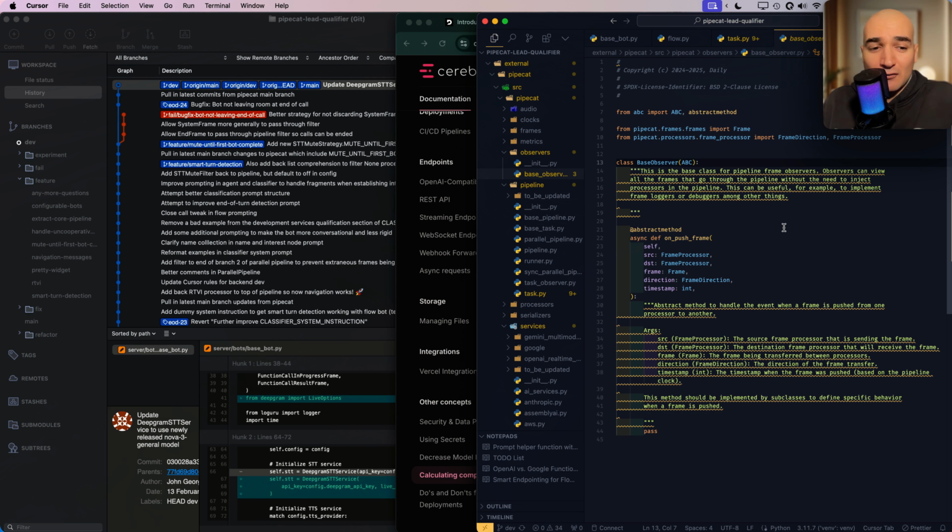Now, I did think that I was going to have to add my own processor here, which would capture frames and log them all as you go through the different nodes. This log of selective frames would then serve as an input to another process. I would save that separately as an asset, this giant log of what's happened on the call. And then this would go to the input to a separate process whose responsibility would be to transform that into my end of call report. And it looks like I can use this instead of writing my own frame processor.